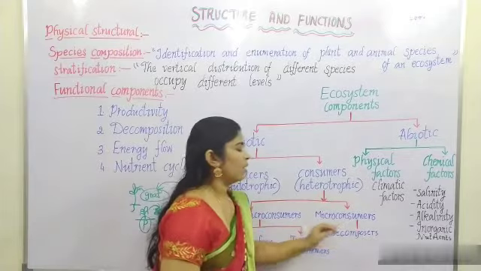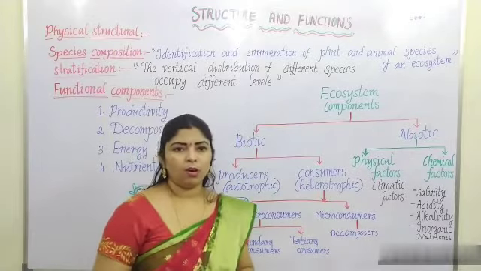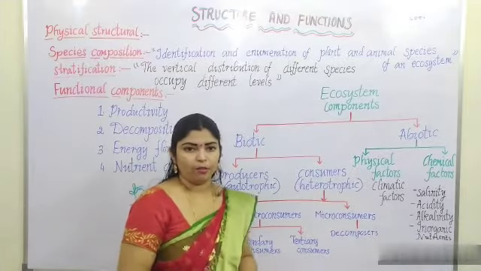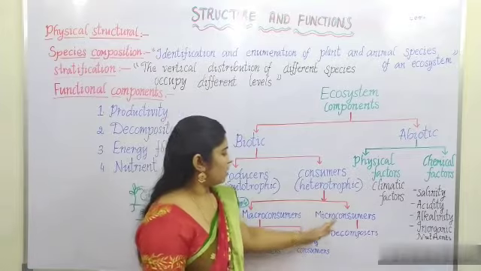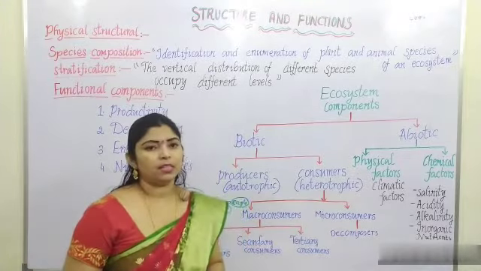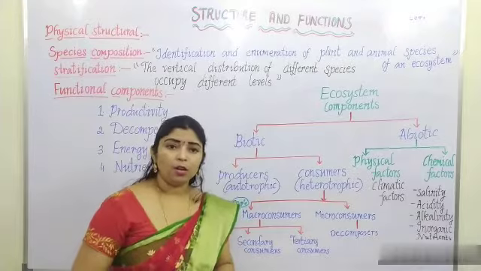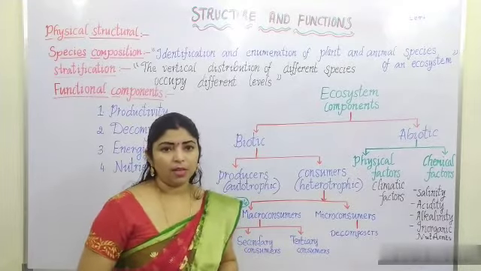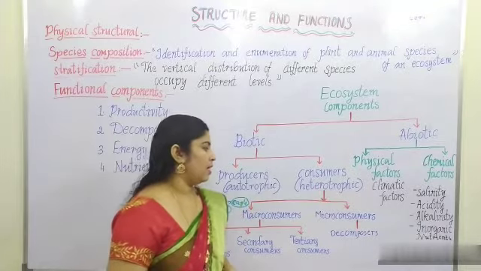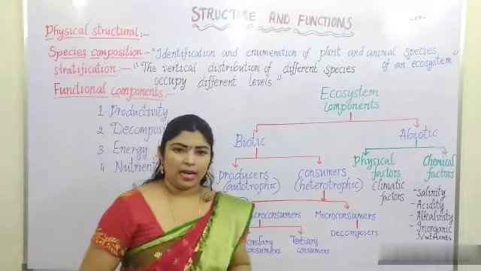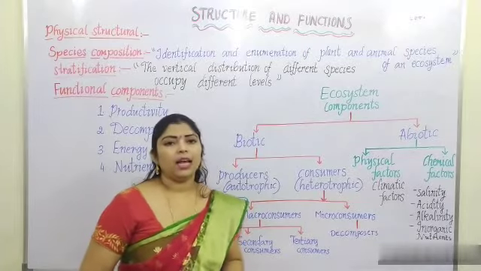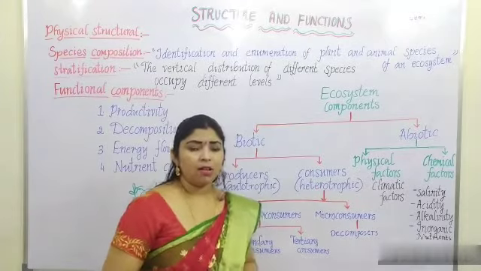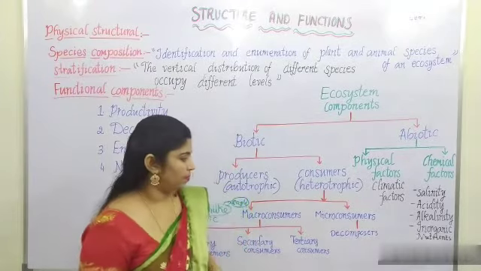Next, micro consumers. Micro means you all know tiny or very small, microscopic also you can understand. Micro consumers involve decomposers. You all know decomposers, mostly the fungus or bacteria. In that also, aerobic bacteria will be there and anaerobic bacteria will be there. And for fungus, example, mushrooms also you can take.